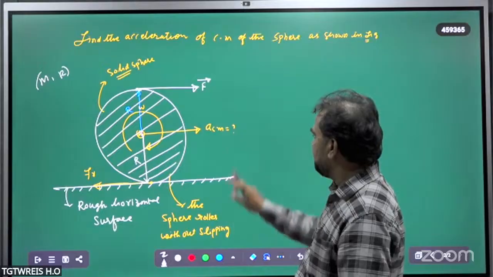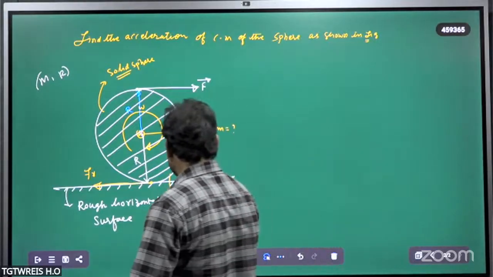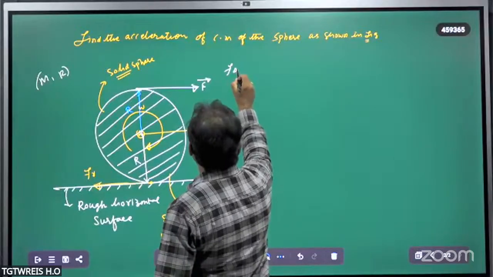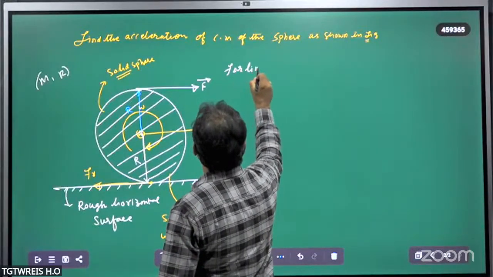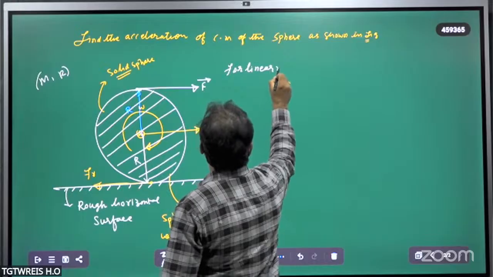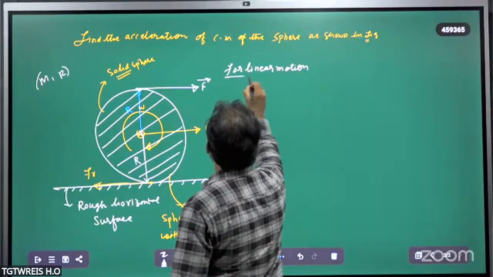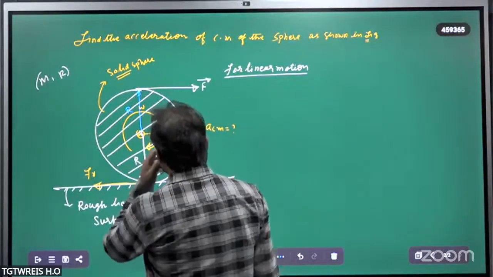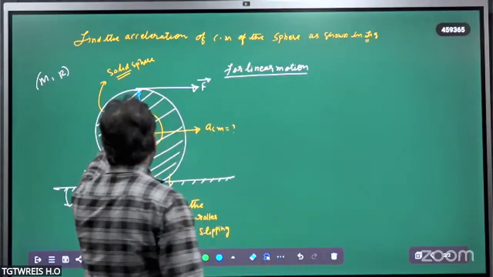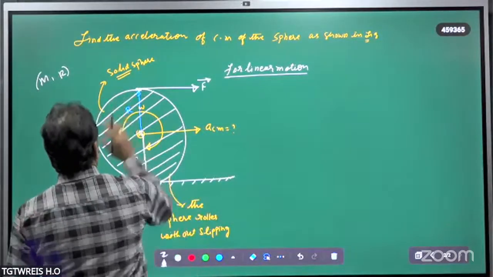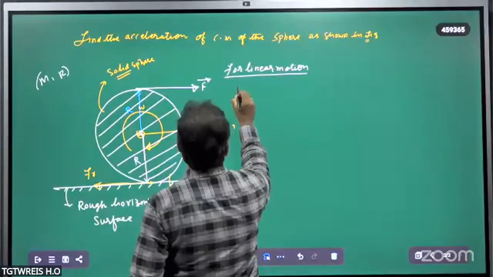For linear motion, the torque acting about this point is given by torque tau.